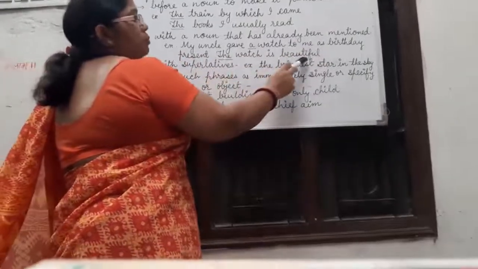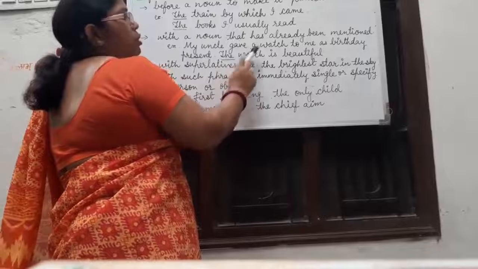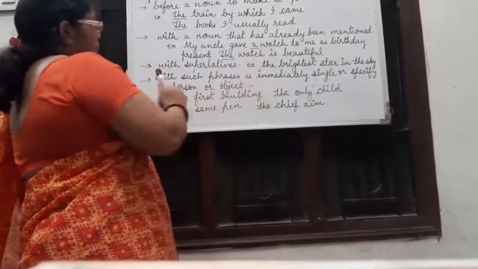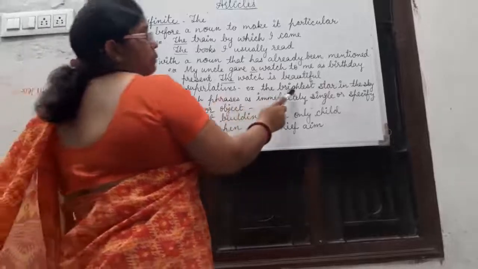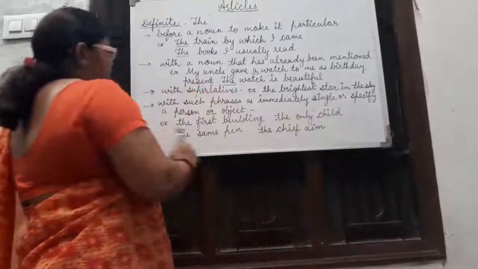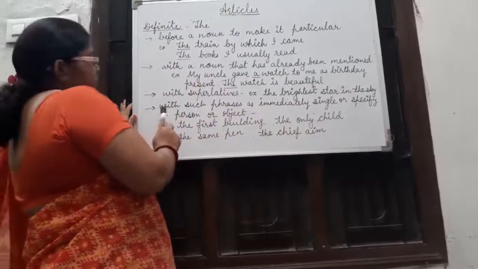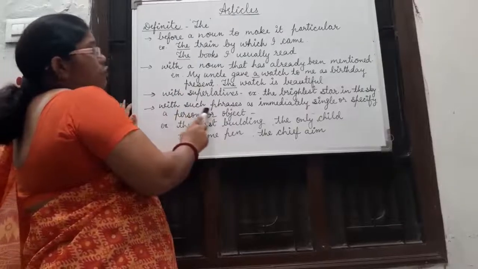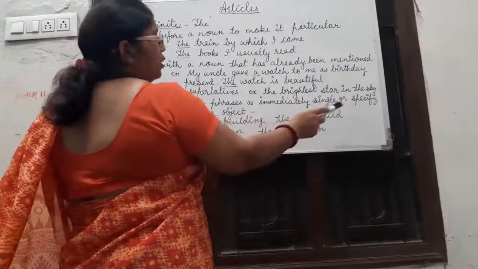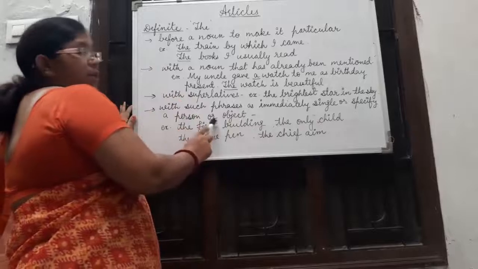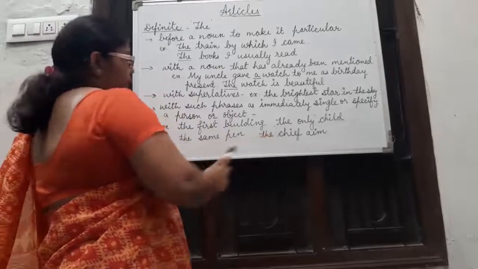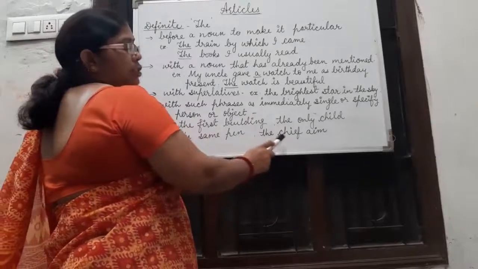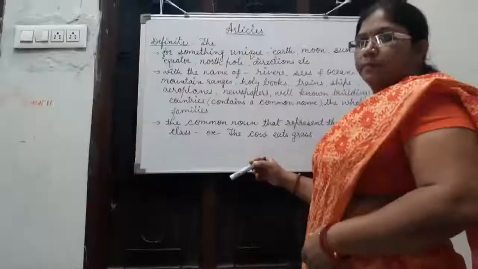The watch is beautiful. The watch was mentioned before. Here with a superlative degree, for example, the brightest star in the sky. In such a way, the is used with such phrases to indicate a single or specific person or object, such as the first building, the only child, the same pen, the chief aim, etc.